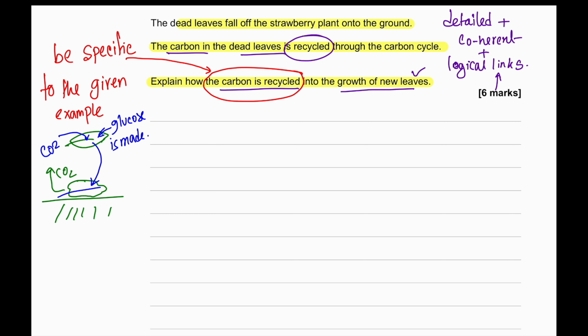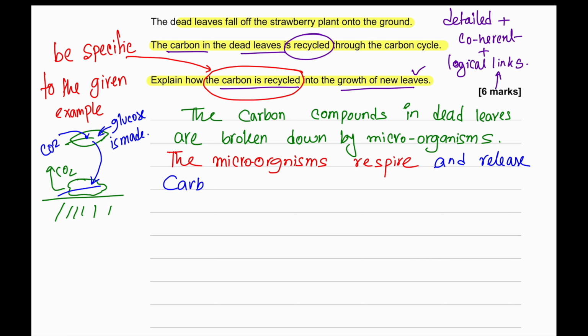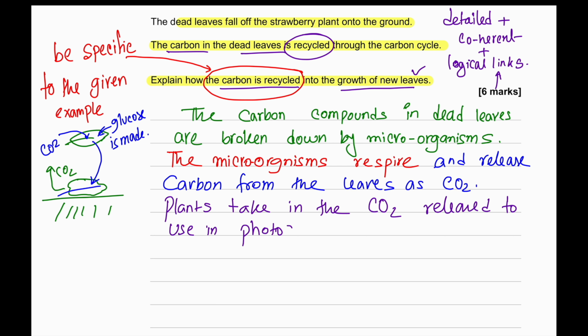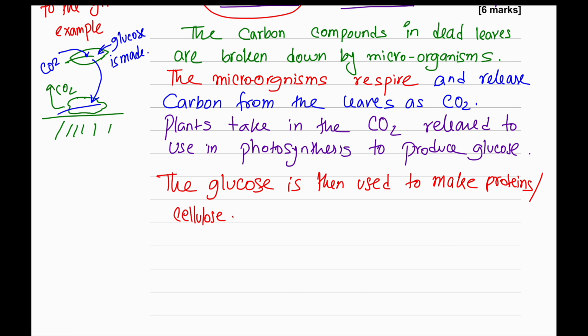So an example answer can be written as follows. Carbon compounds in the dead leaves are broken down by microorganisms. They respire, which releases CO2 into the atmosphere. The plants then take up the CO2, which they use in the process of photosynthesis, and it converts the carbon dioxide into glucose. The glucose produced is then used to make proteins, which are essential for the growth of the new leaves.